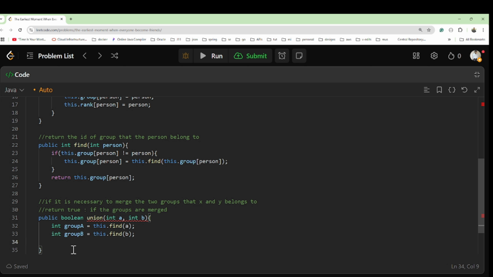Now, if we have merged, we have to work in the boolean sense. So is merged, let's say, is false.